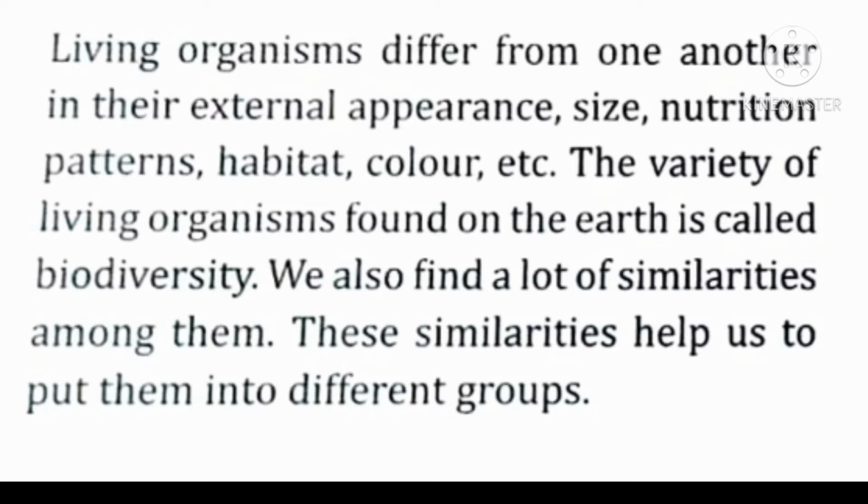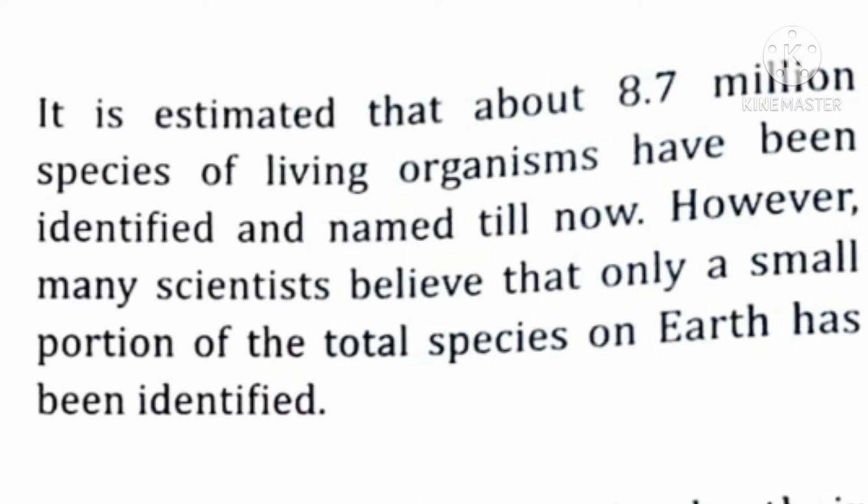We also find a lot of similarities among them. These similarities help us to put them into different groups. It is estimated that about 8.7 million species of living organisms have been identified and named till now. However, many scientists believe that only a small portion of the total species on Earth has been identified.